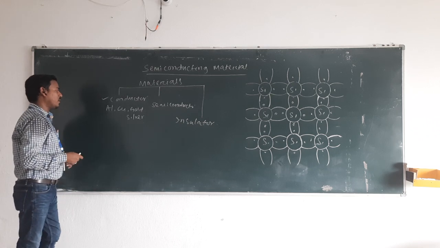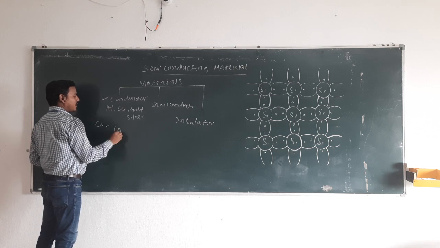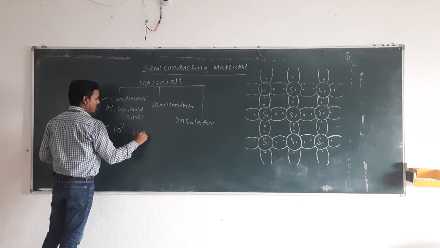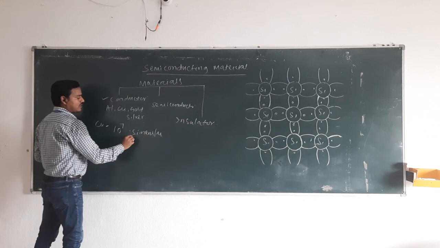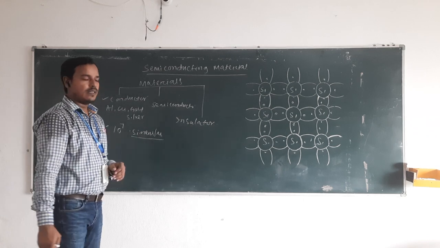If we take copper as an example, then the conductivity of copper can be defined as 10 to the power 7 Siemens per meter, where Siemens per meter is the unit of conductivity of the material.